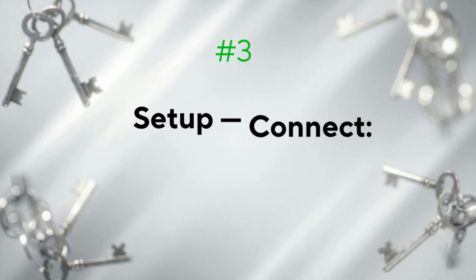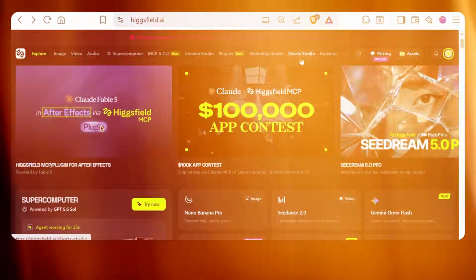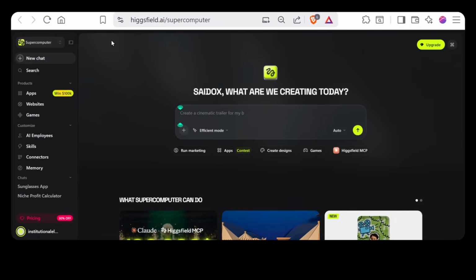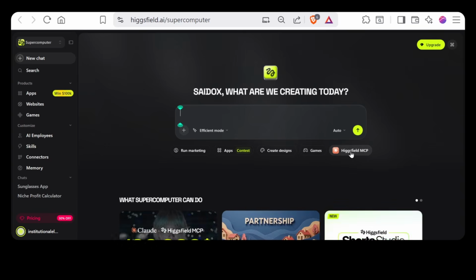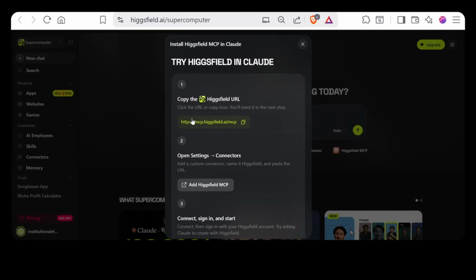Alright, let me show you how to connect Claude to Higgsfield through the MCP. First, head over to Higgsfield and click on Supercomputers. Once you're in, look for the Higgsfield MCP button. Click it, and you'll see a connection link.